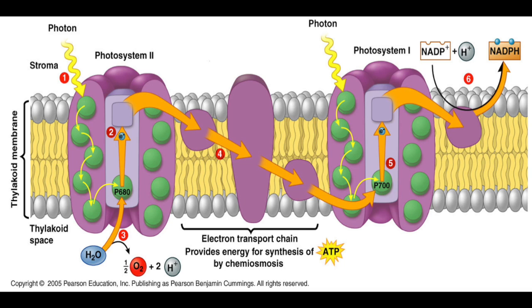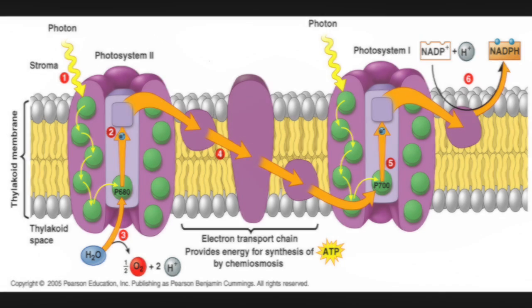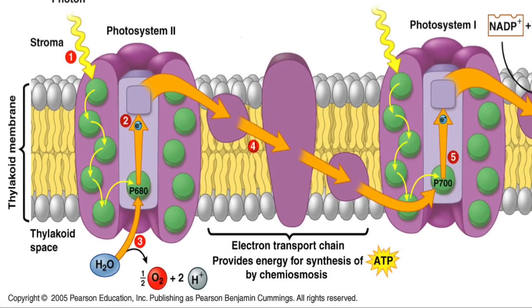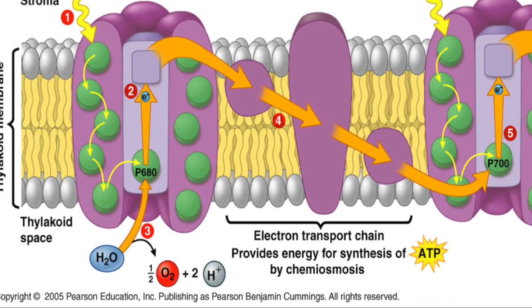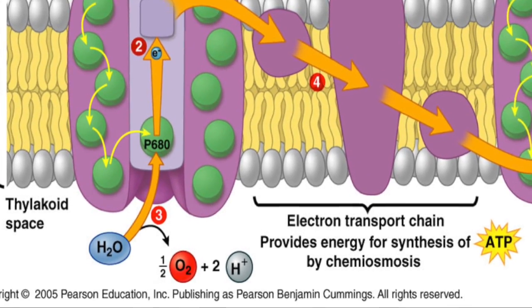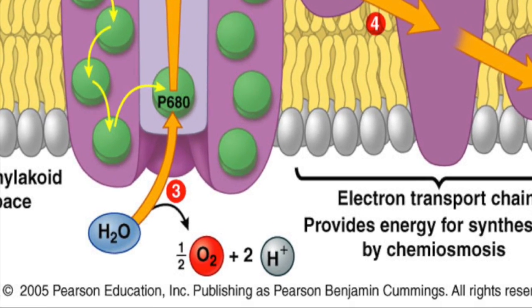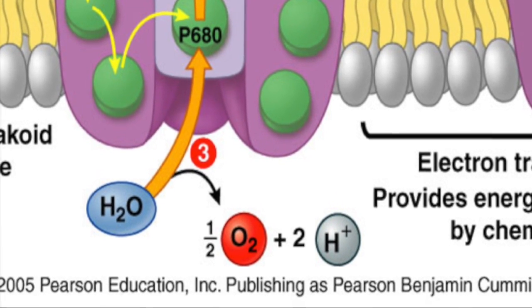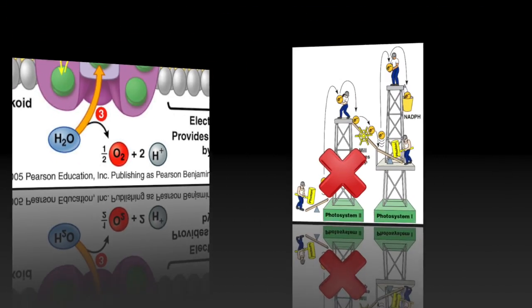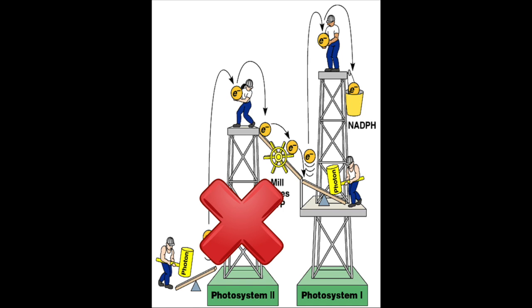Just in case you forgot, the reason why PS2 and PS1 are ordered in this way is because PS1 was discovered first and PS2 was discovered after. So, as you can see down here, something needs to replace that electron that bounces away. Well, PS2 is designed to split water and oxidize it to release oxygen, replenishing that lost electron, and the cycle goes over again. Purple sulfur bacteria lack a photosystem 2, and the electrons are reduced in photosystem 1.